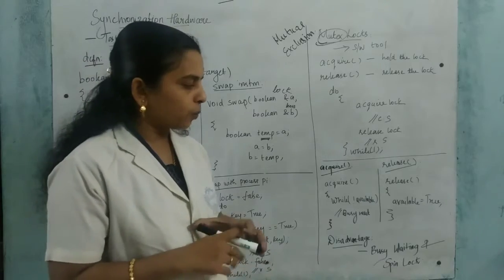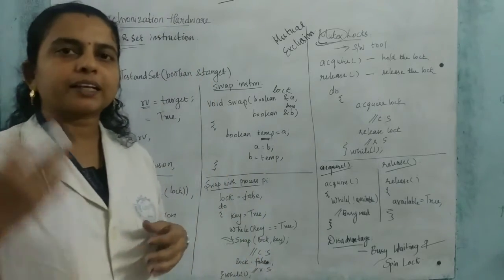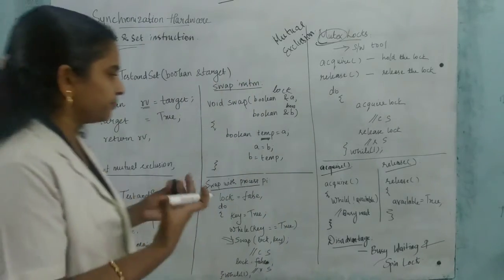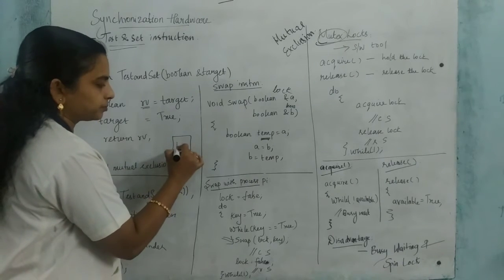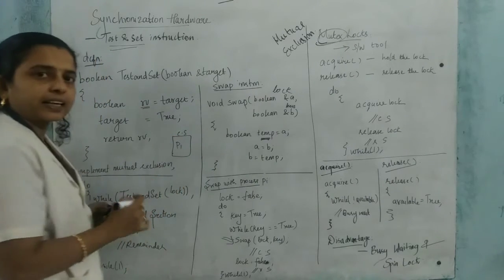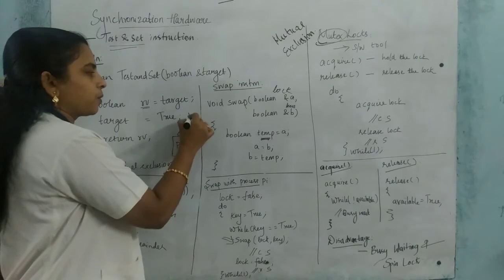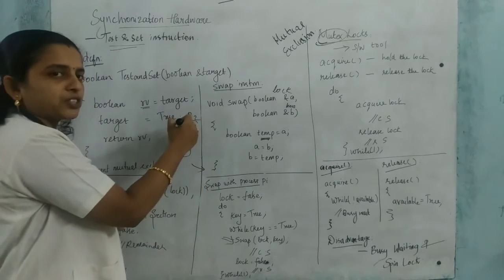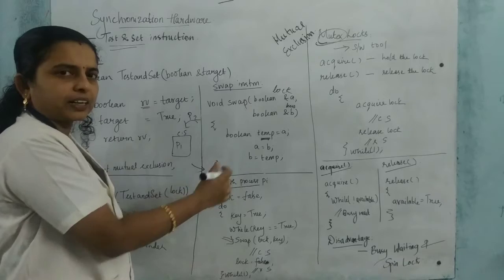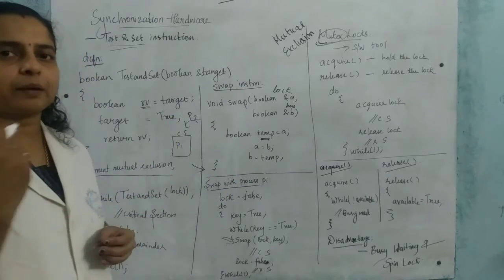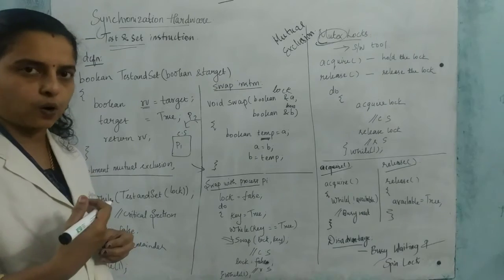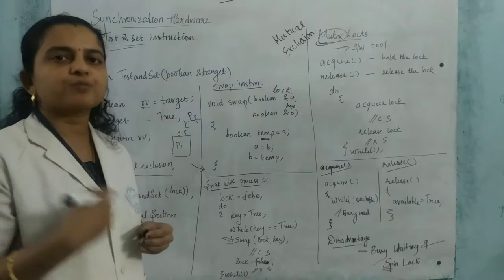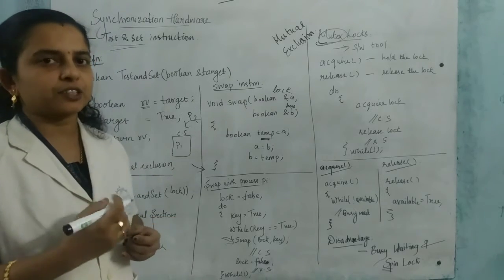So what is spin lock? Busy waiting is waiting for a long time while the critical section is still occupied. Spin lock is when one process is in the critical section. Process P1 is executing in the critical section, and another process P2 comes and checks, then goes for waiting, and again comes and checks and goes for waiting. Similarly, it waits for a long time, again and again checking, and that we call a spin lock. Spinning many times and checking whether the critical section becomes free.